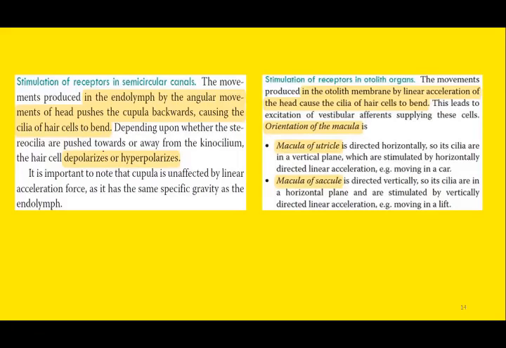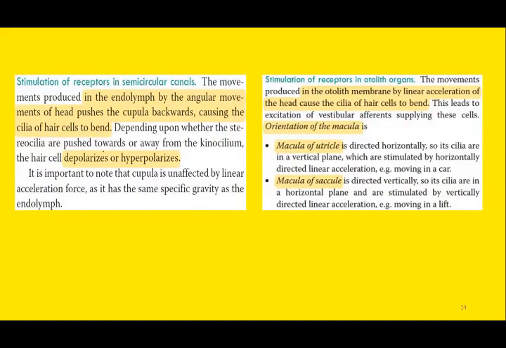So, how are these receptors stimulated? Whenever there is head rotation to any one side, these hair cells bend, and the direction in which these hair cells bend will determine whether the hair cells are getting excited or inhibited.